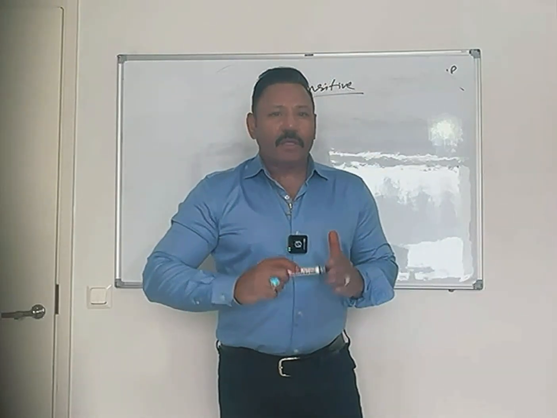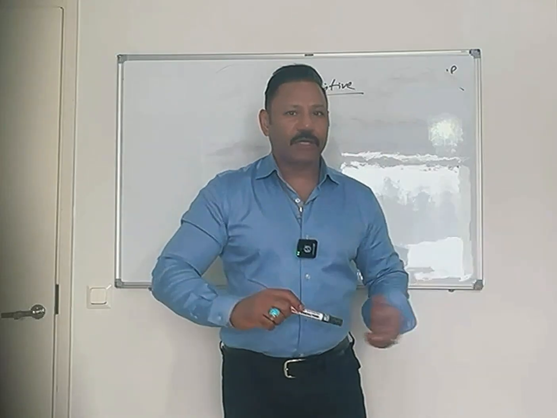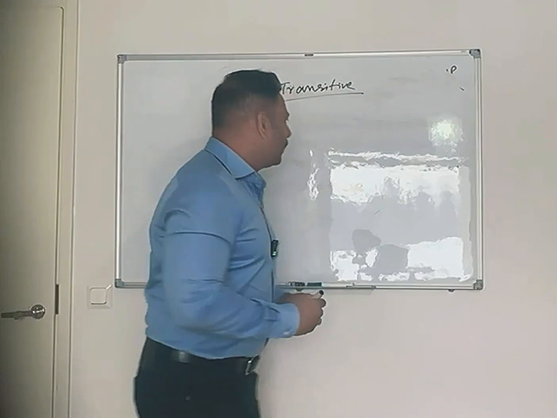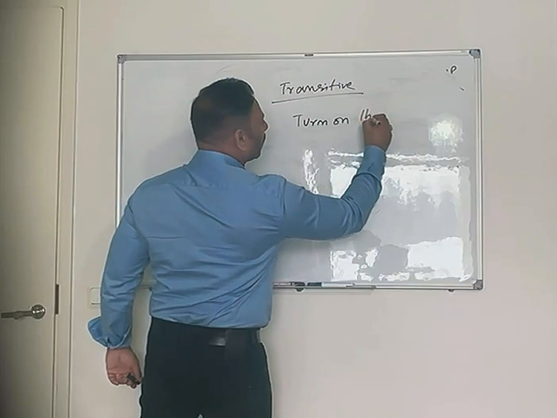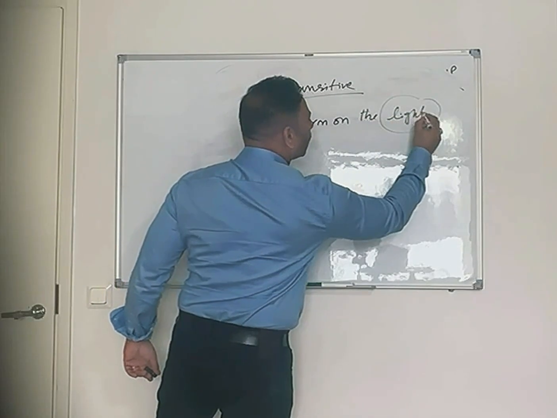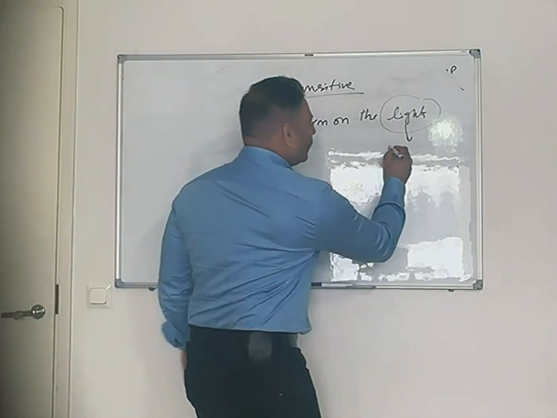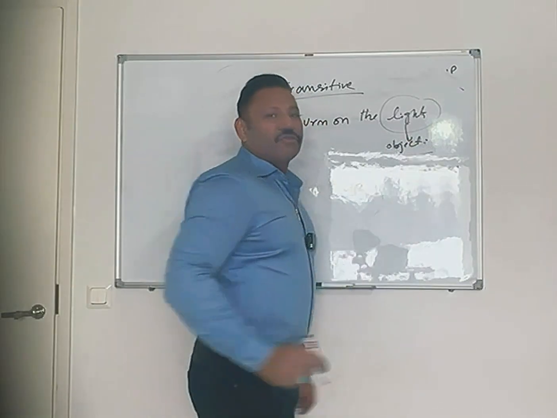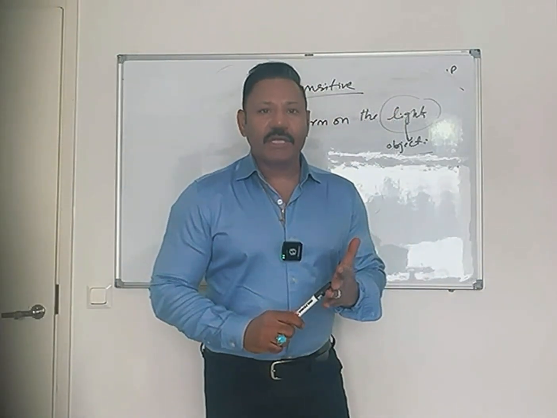Transitive phrasal verbs always need an object. Example, turn on the lights. When I say turn on the lights, lights is the object. As I've said, transitive phrasal verbs always need an object.